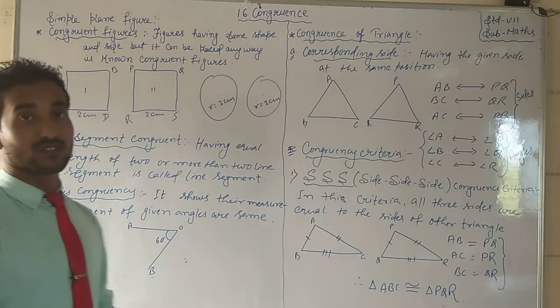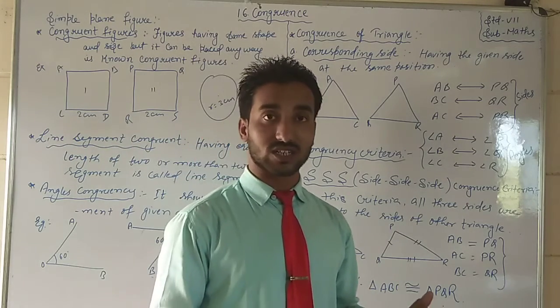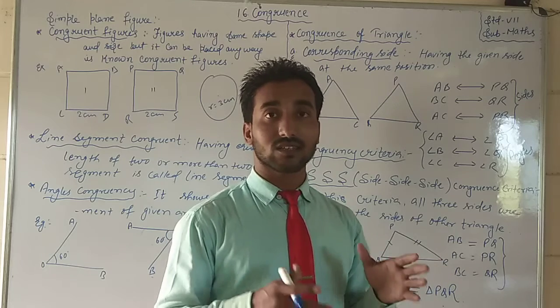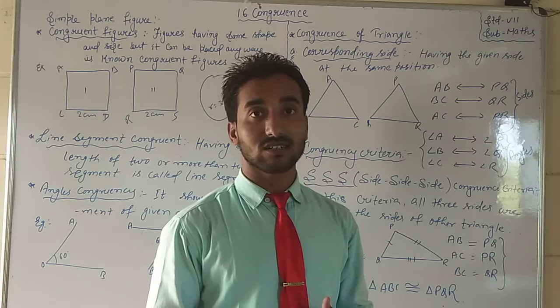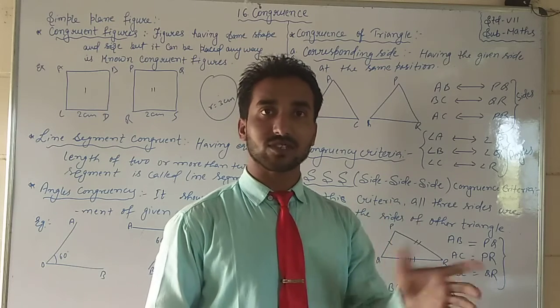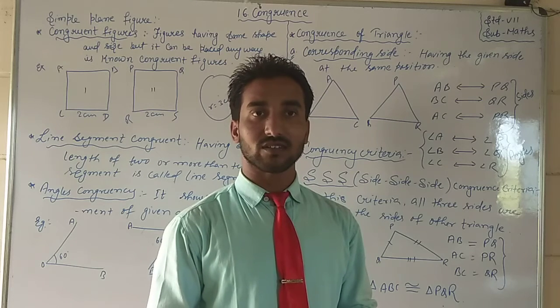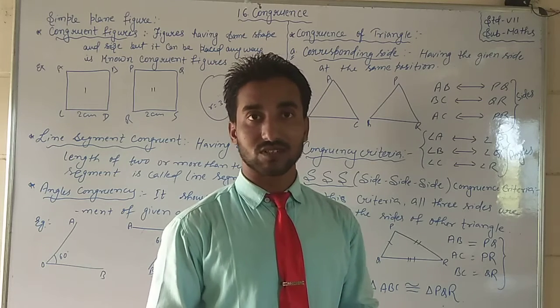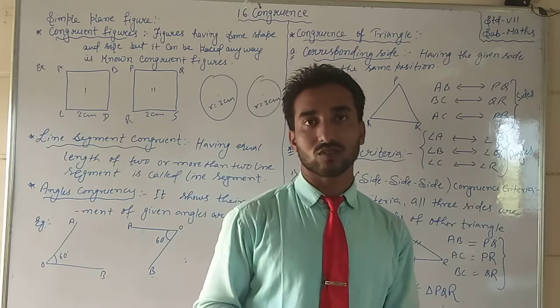See angle congruency. Suppose you are asked about angle congruency. What does it mean? It means you have to show that the given angles of the figure are equal. Congruence means equal, having the same size.